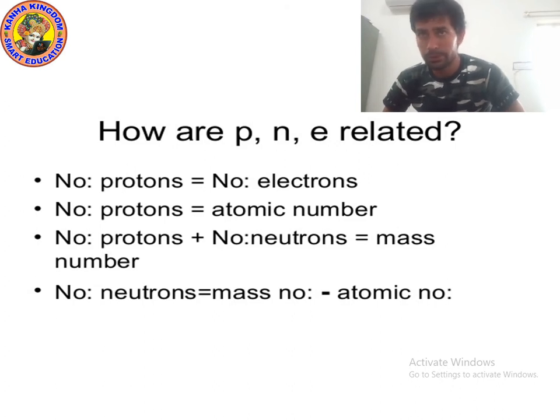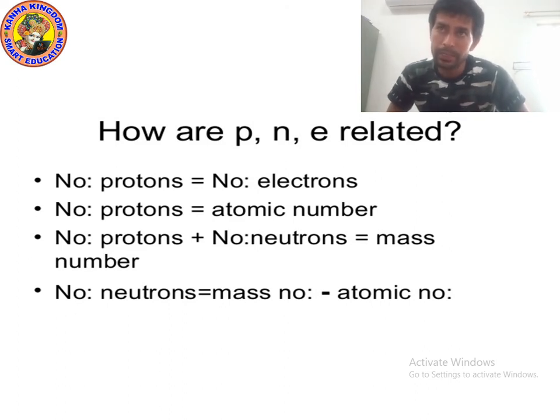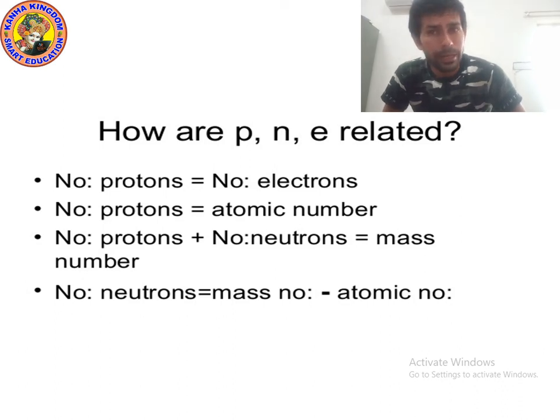Next, point number 2. The number of proton is equal to the atomic number. If protons are 5, the atomic number will be 5, and electrons are also 5. If electrons are 10, protons are also 10. If electrons are 100, protons are 100, and the atomic number is also 100.